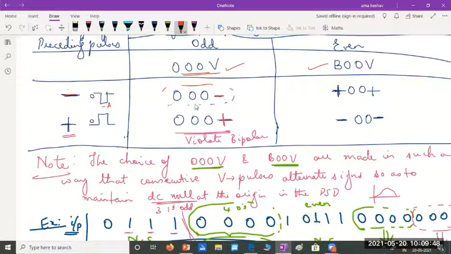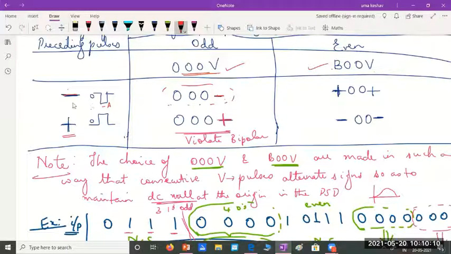And I have included a 1 here, helping me to achieve timing synchronization well at the receiver. And if the preceding pulse was positive, I'll replace this pattern with 000 plus. Similarly, for even number of ones, B00V was the representation.